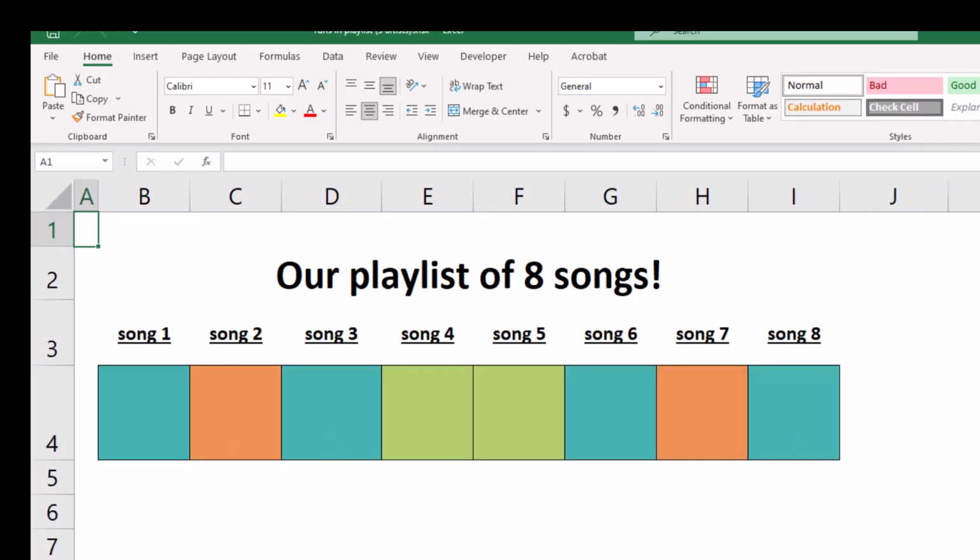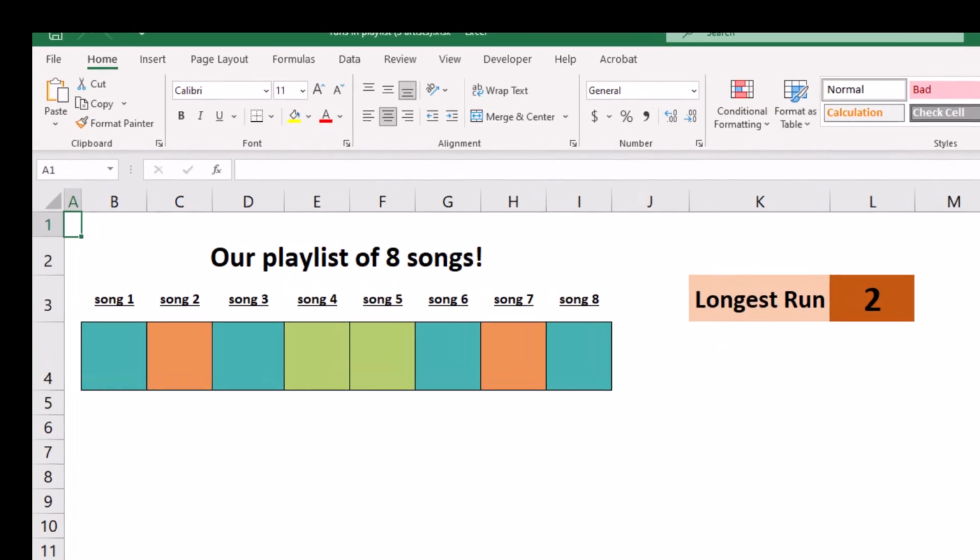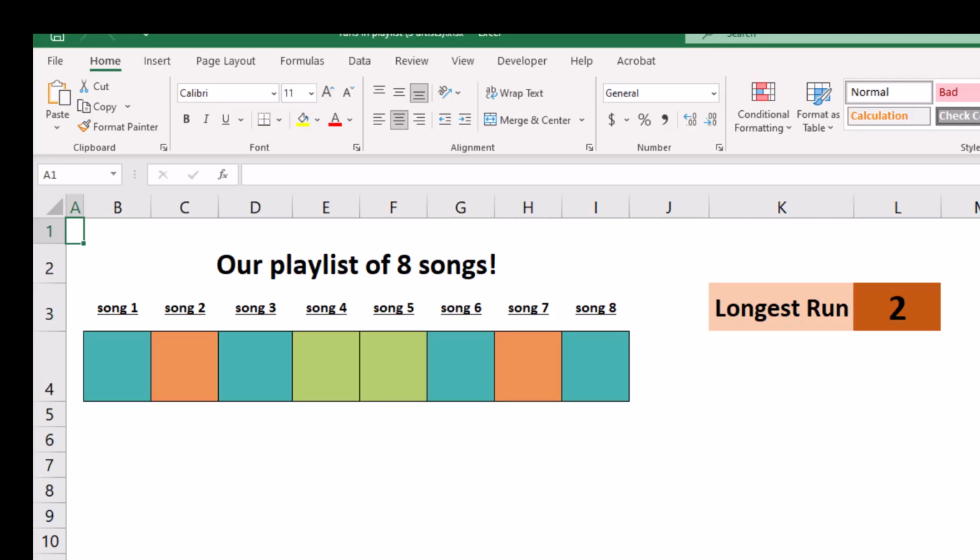Now, speaking of that, we're going to go over to this next little tab here. This keeps track of what are known as runs. A run in statistics is any group of items that are the same next to each other. So, for example, in this particular playlist of 8 songs right here, the longest run being 2 indicates these 2 green ones right next to each other. That's a run because you got the same artist 2 in a row. So that's a run of the green artist.